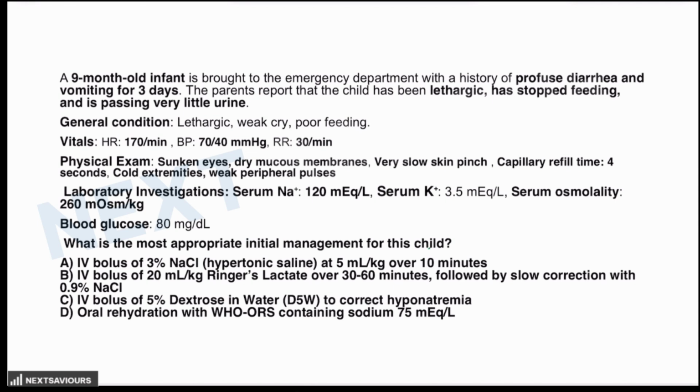like rotavirus, norovirus, adenovirus, astrovirus. So in those cases, antibiotics are not at all required. So let's talk about another question with another scenario, and let's see whether you'll be able to identify the question or not.